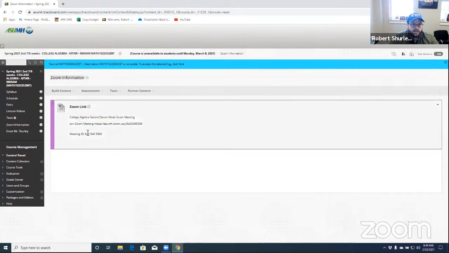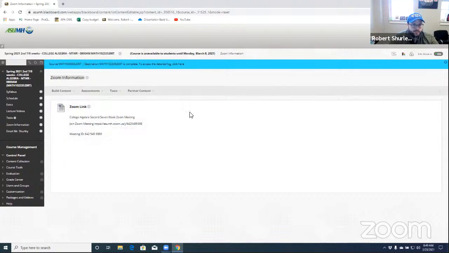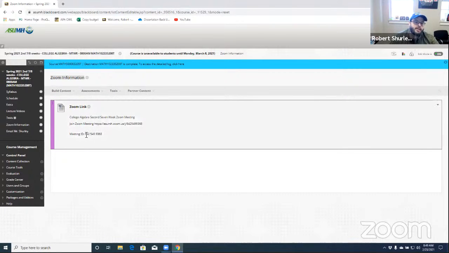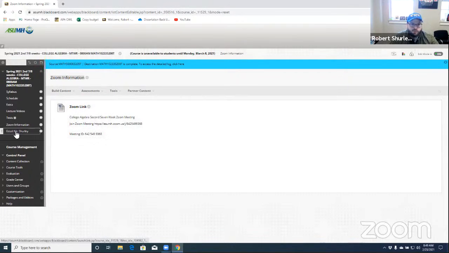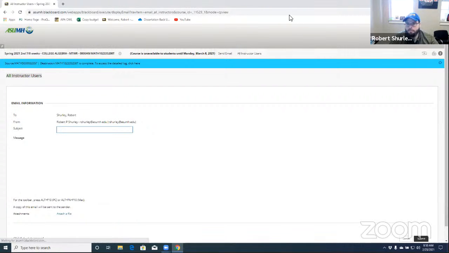Zoom information is right here. To join the Zoom meeting, you just have to copy and paste that in your bar over there. If you have Zoom, the meeting ID is right there as well. And then if you want to email me, of course, just click email. You'll be able to send me an email.